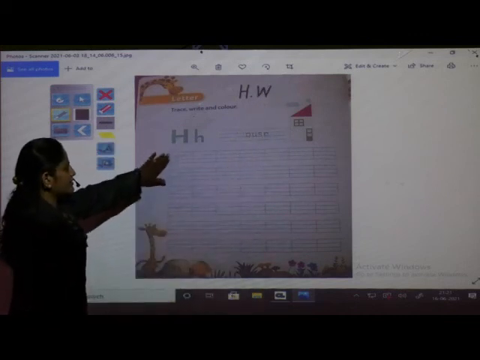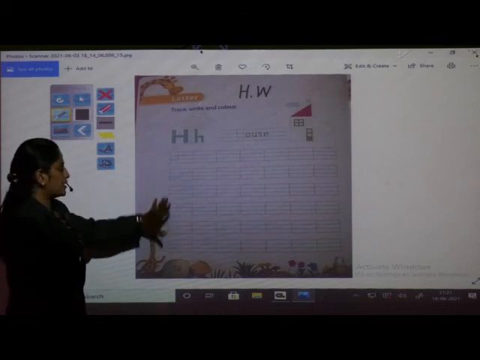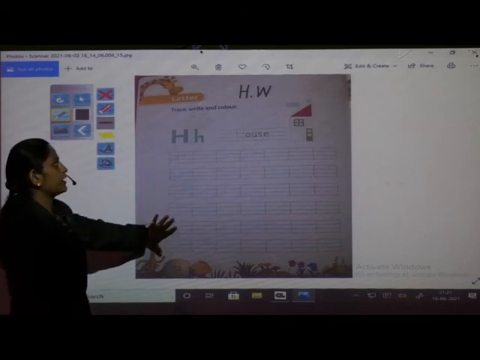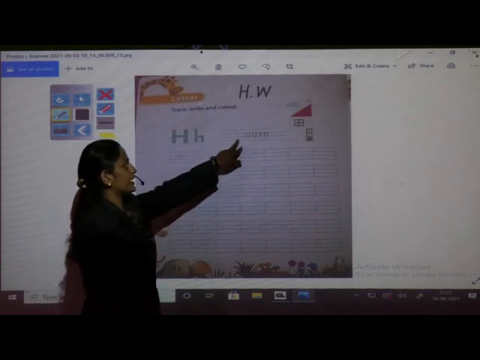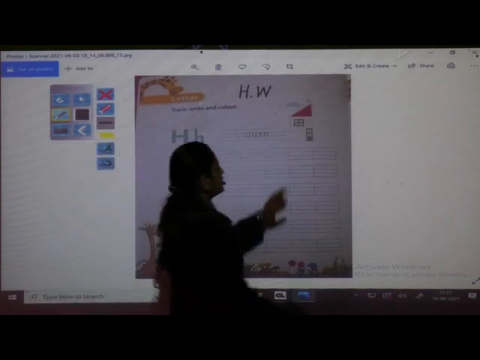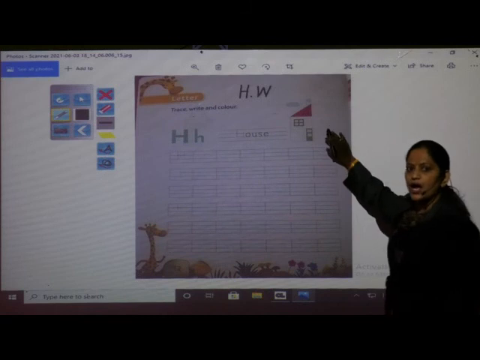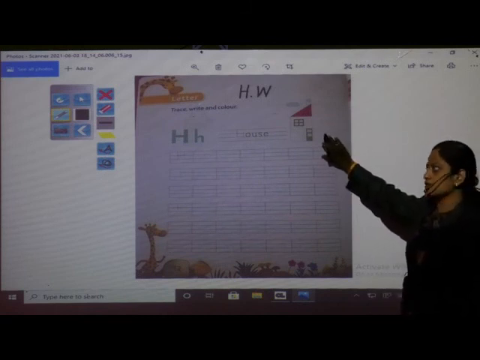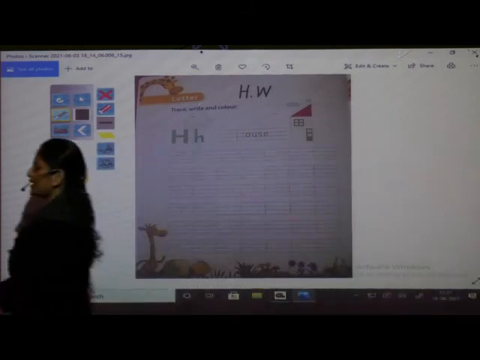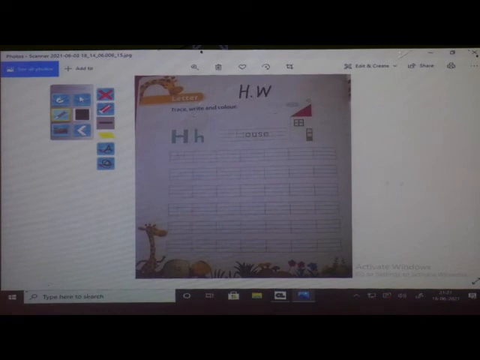You have to practice writing capital letter H and here you have to practice small letter h. Also you have to write here capital H and color this picture of a house. H is for house. What is the phonic sound of letter H? Yes, it is H.